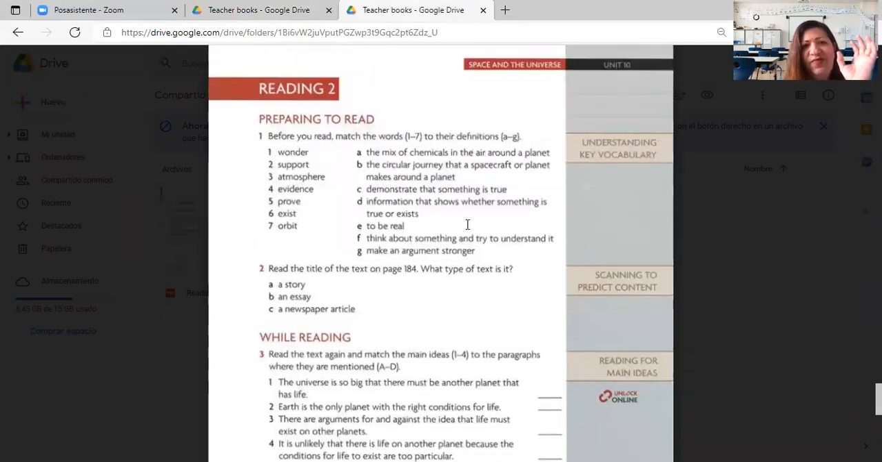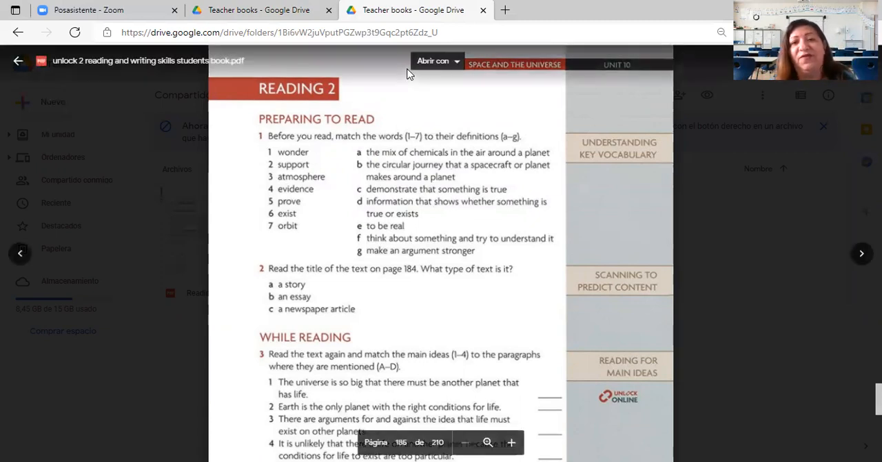They were valid. Okay, let's have a look at the vocabulary. Here we are. Wonder, support, atmosphere, evidence, probe, exist, and orbit. Let's try to match them. We did it the first time. Let's try to remember now, right? The words and the meanings, because this vocabulary is important for your evaluation. So let's pay attention.